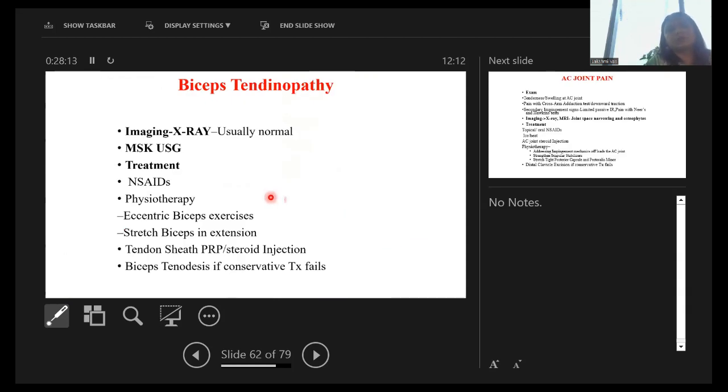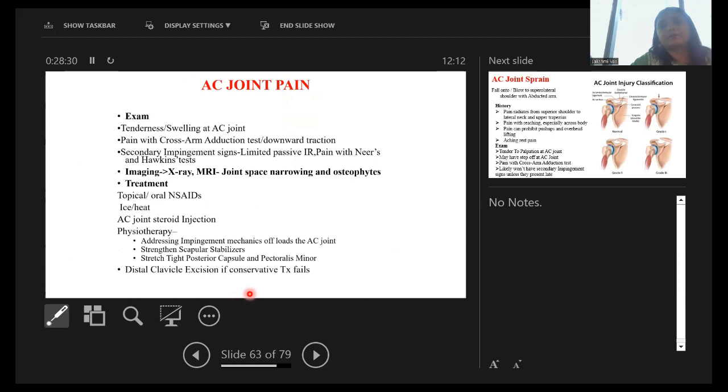Now, investigations and treatment are common in all of the pain conditions: X-ray, MSK USG, and NSAIDs, physiotherapy, eccentric bicep exercises, tendon sheath, PRP, or steroid injection. And if any conservative treatment fails, then the patient goes for surgical management.